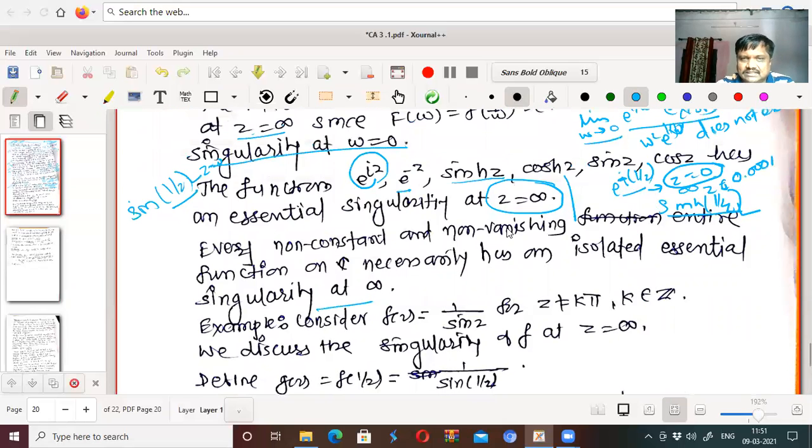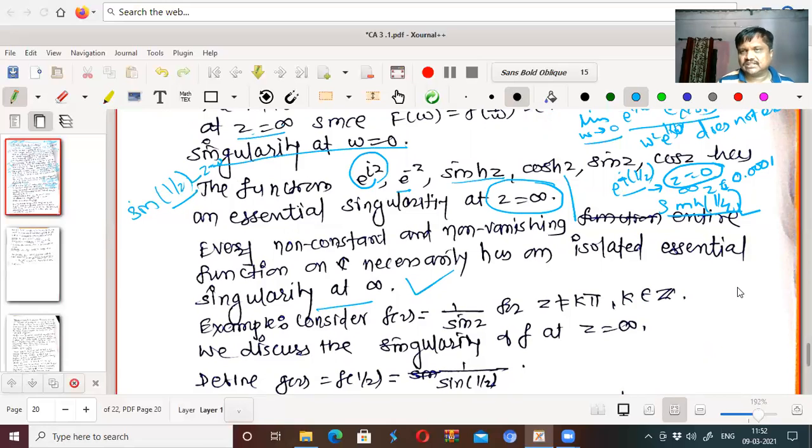For example, e to the power iz is non-constant, non-vanishing, meaning e to the power iz is not equal to 0 for any value of z, as well as an entire function, analytic everywhere. On C, such functions necessarily have an isolated essential singularity at infinity.